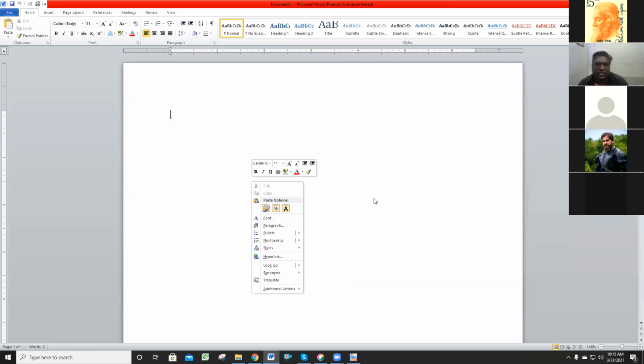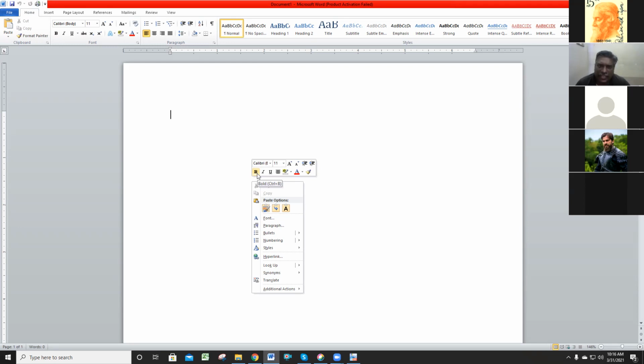What is the meaning of shortcut? We need to go somewhere. We can use the straight way, and one more shortcut way we also have. The shortcut is always our time saving method. For example, if you want to bold, we have a shortcut key and a shortcut menu also. This is one of the shortcut menus. Just right clicking means shortcut menu. You are using the shortcut button, you know that. What is the shortcut button for bold? Control plus.